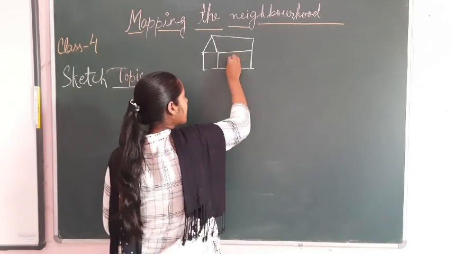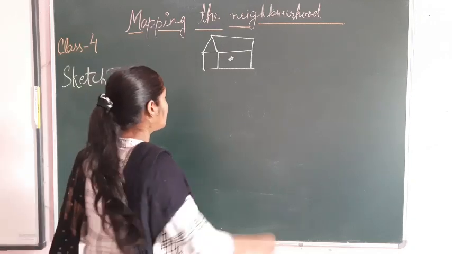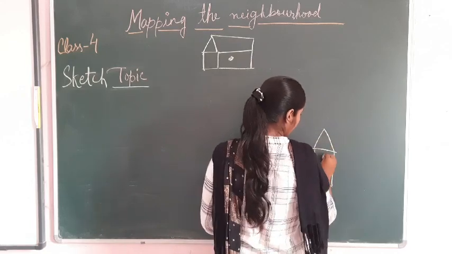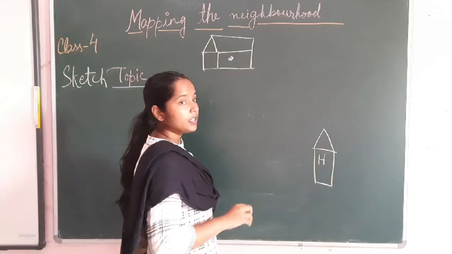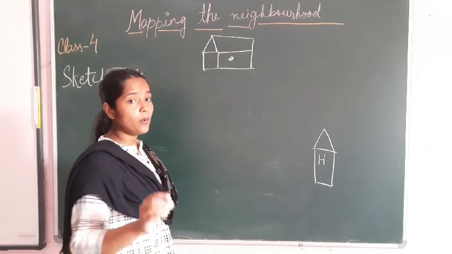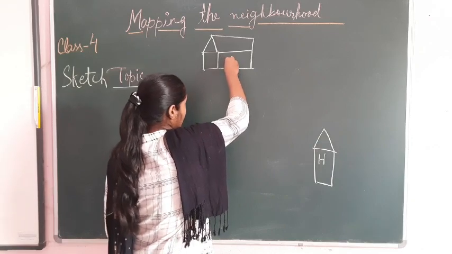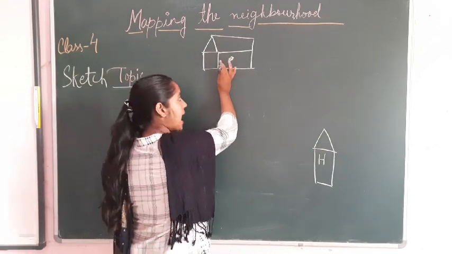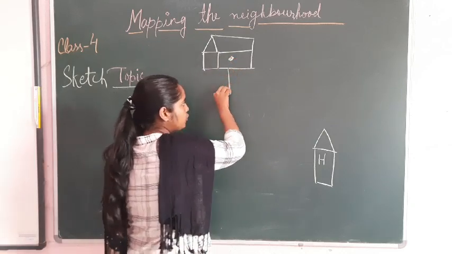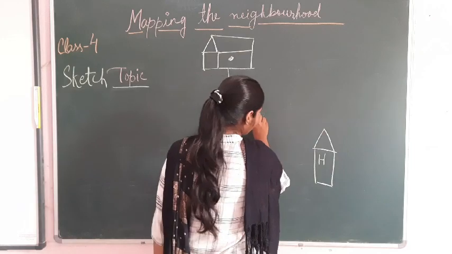Now you are standing here. I am just pointing here. Now you want to go to the city hospital. Now the city hospital is here. This is the city hospital, and I am writing H. Now you want to go there and you don't know the address, but if anyone guides you like this: you are standing here and coming towards your house, and by coming straight you have to turn left, then come straight, then you have to turn left again.